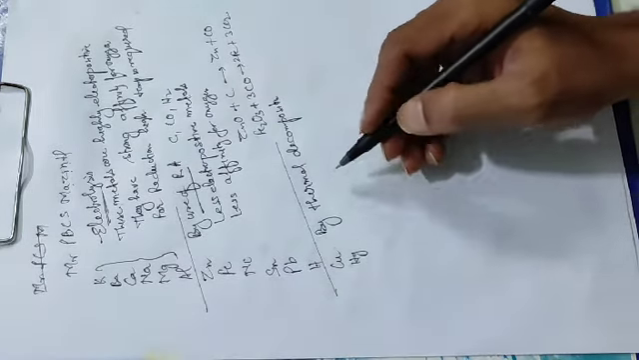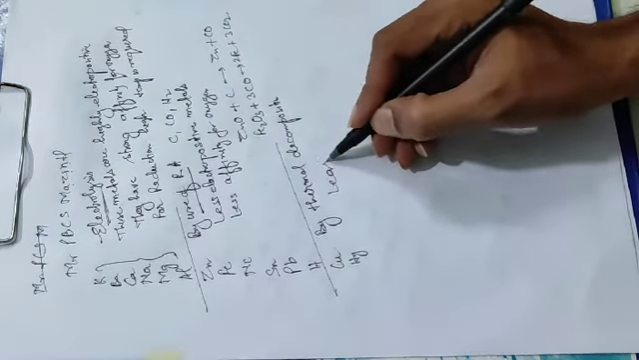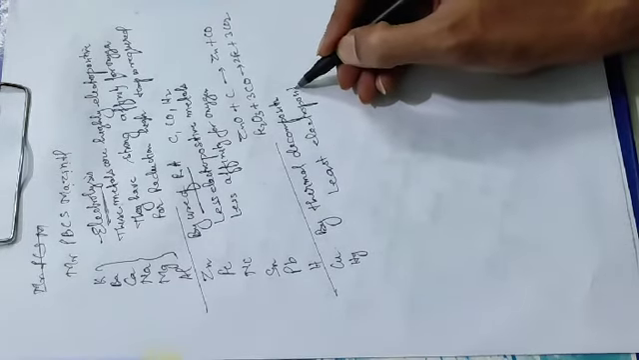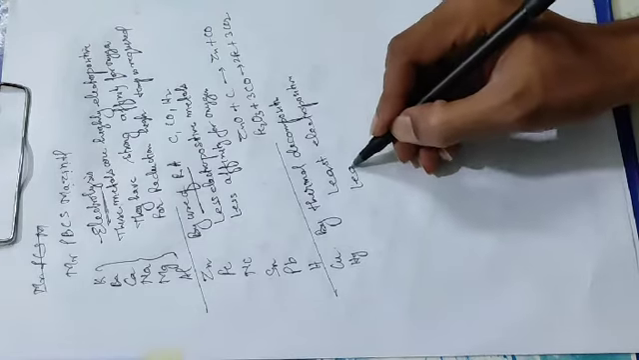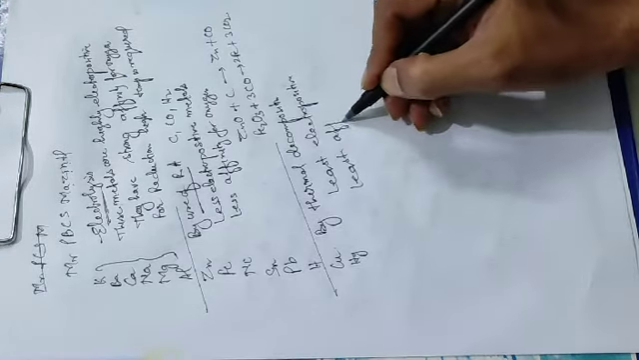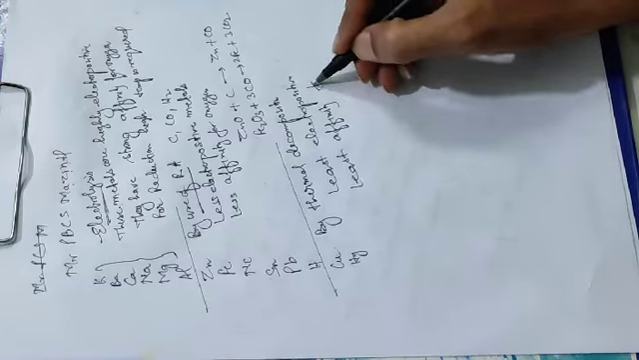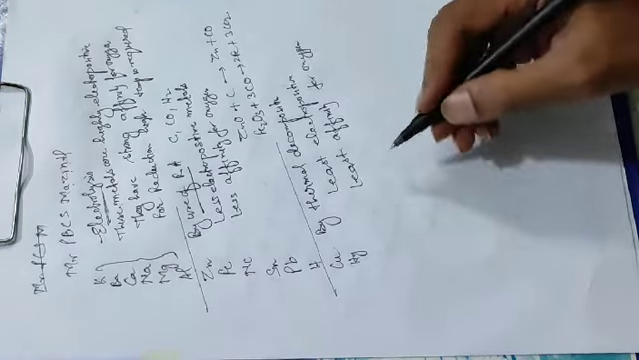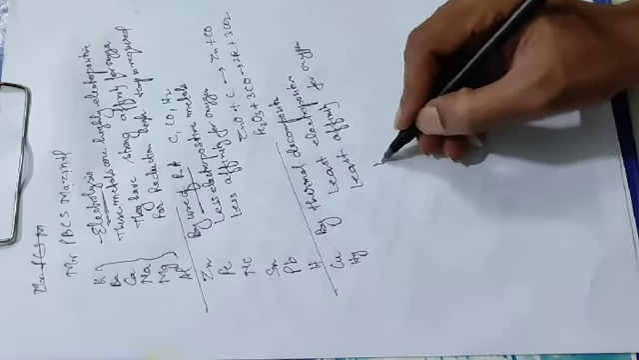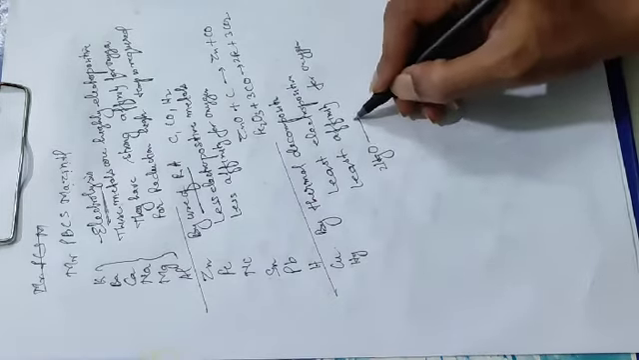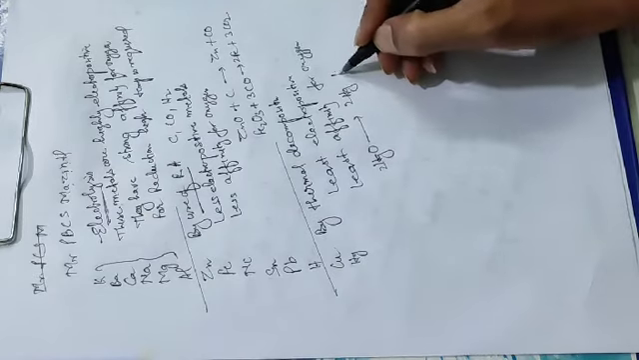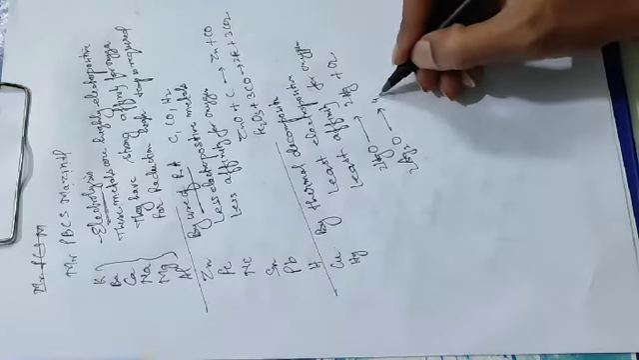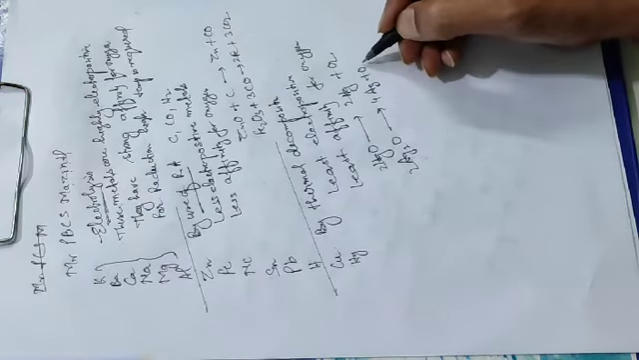Then these two metals are the least electropositive. They have the least affinity for oxygen. So that's why they can be obtained simply by heating, which is called thermal decomposition. When you heat this one, you will get mercury and oxygen. If you heat silver oxide, you will get silver and oxygen.